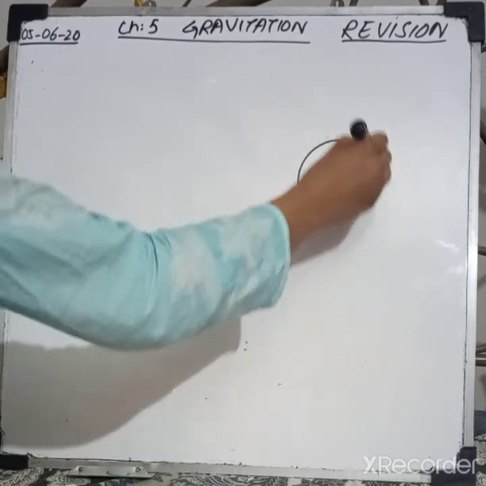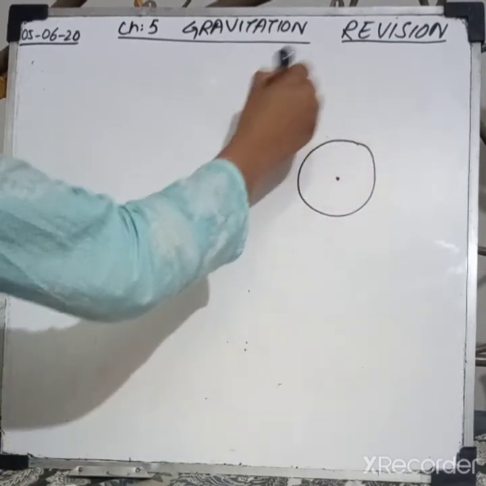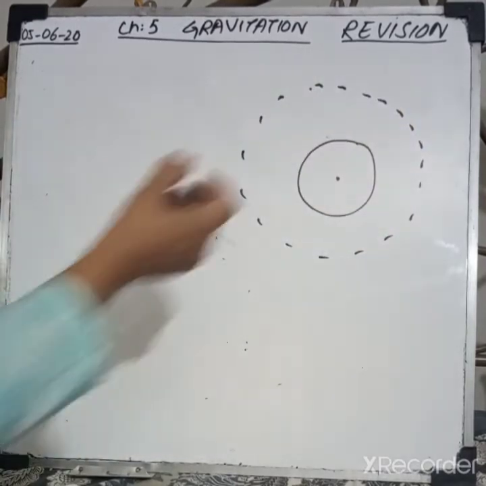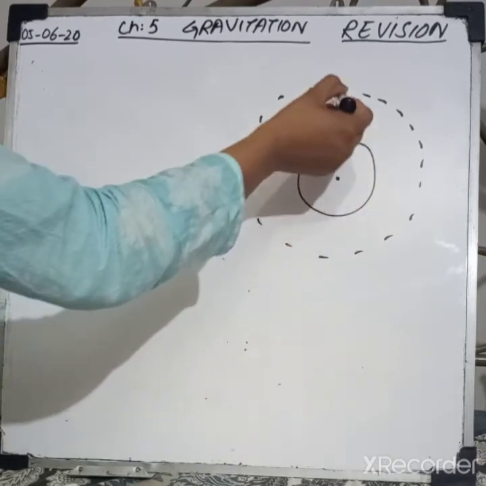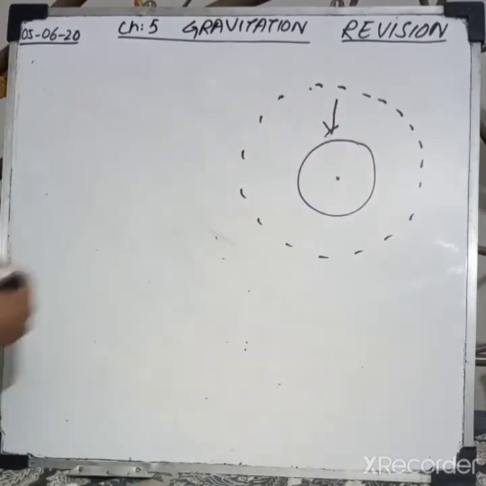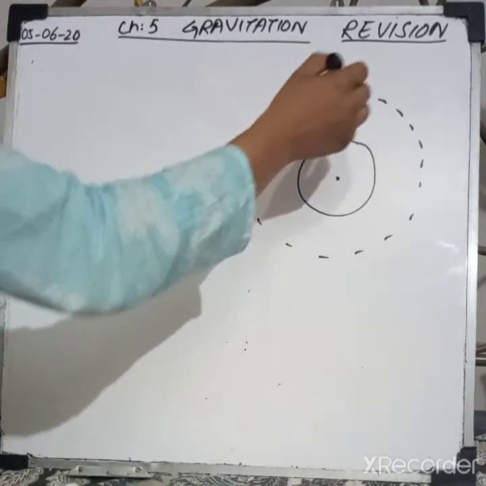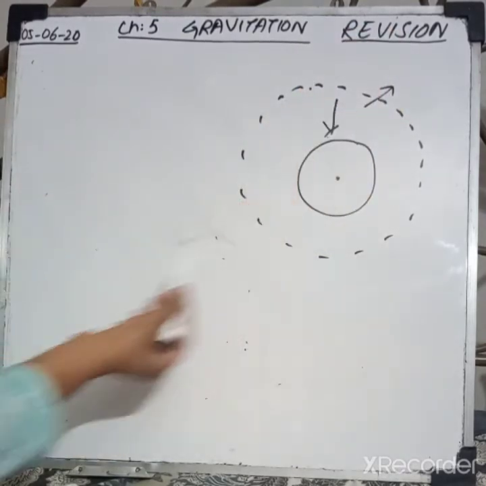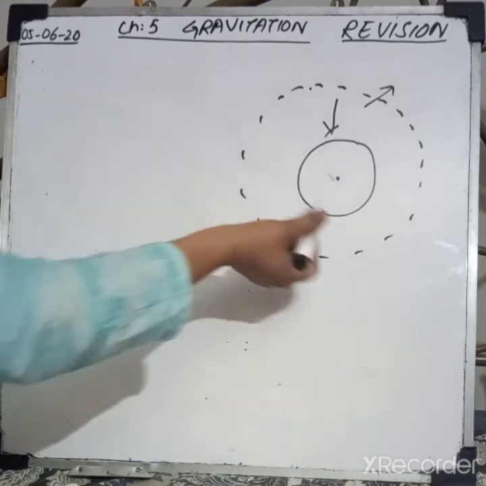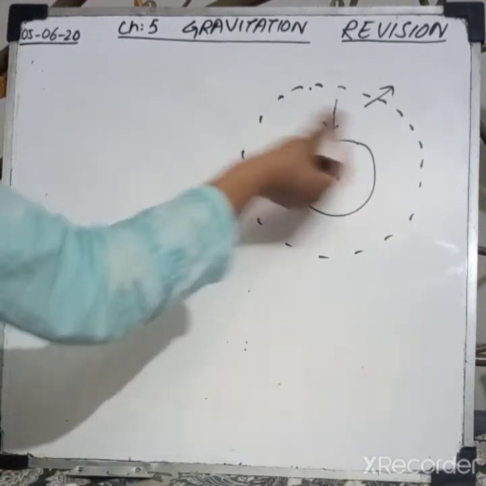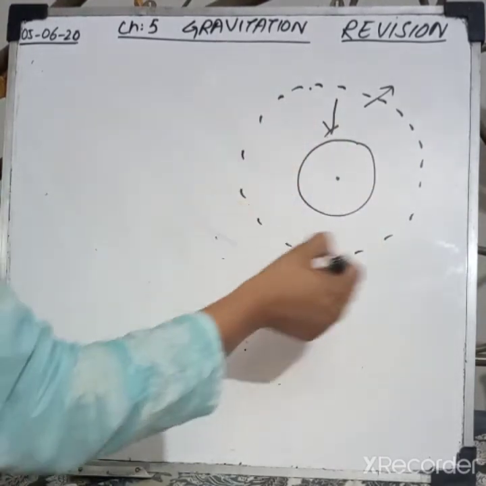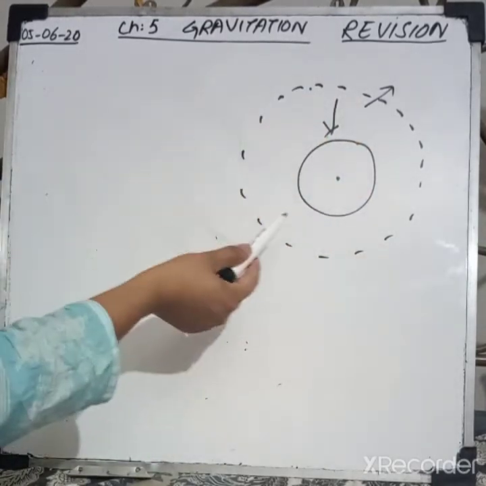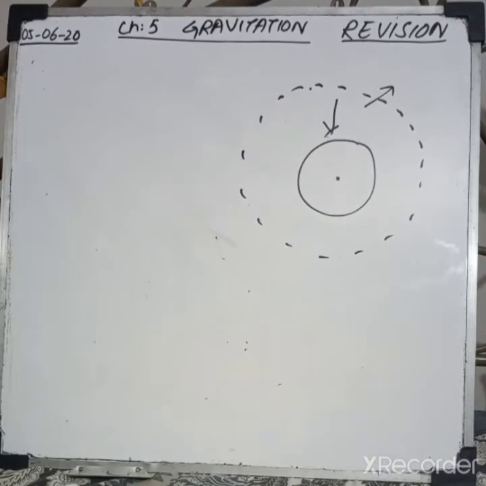Gravitational field is an area around the earth within which the earth can attract anything towards itself. If anything crosses this field, earth will no longer pull it towards itself. So we can say that the gravitational field is present around the earth. It is a specific area within which the earth can attract bodies towards it.